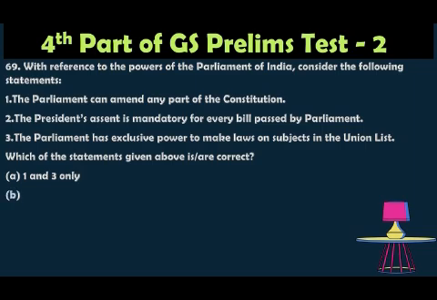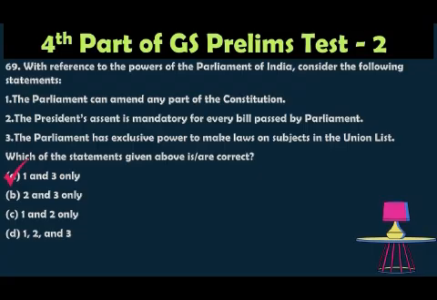Option A, 1 and 3 only; option B, 2 and 3 only; option C, 1 and 2 only; option D, 1, 2 and 3. The correct answer is option A, 1 and 3 only. Yes, the Parliament can amend any part of the Constitution, because the Parliament has the sole power to amend all of the Constitution except the basic structure, that is the basic doctrine.